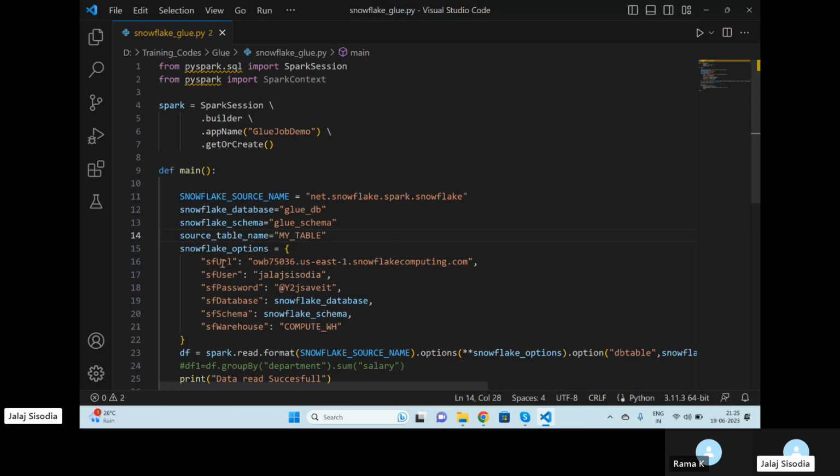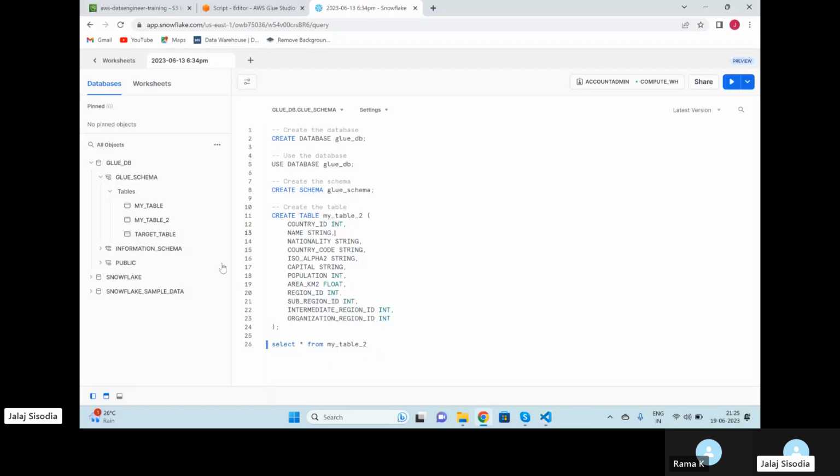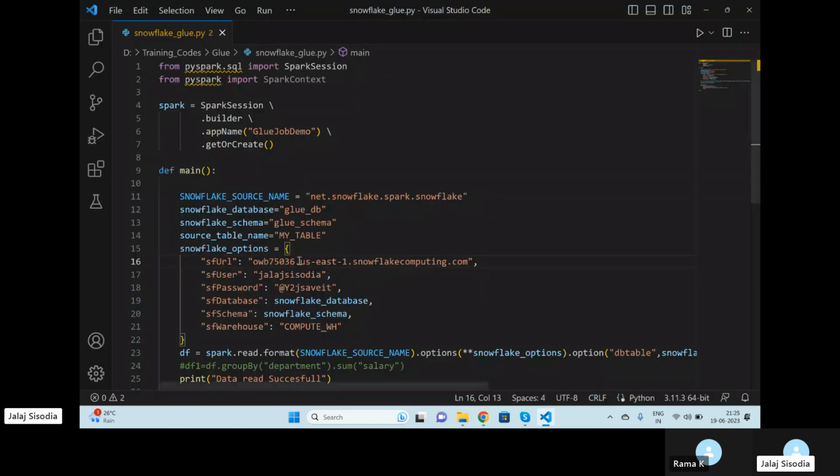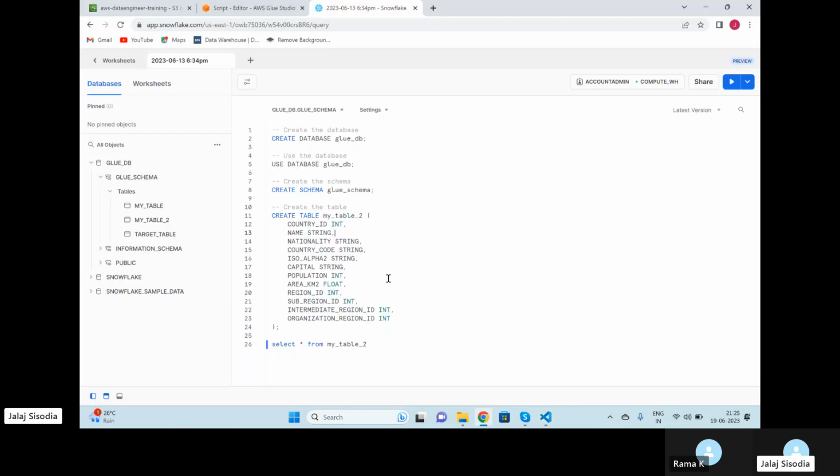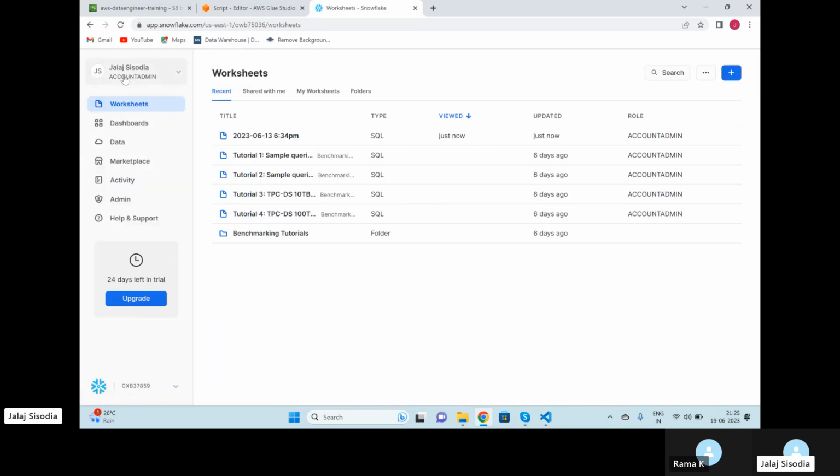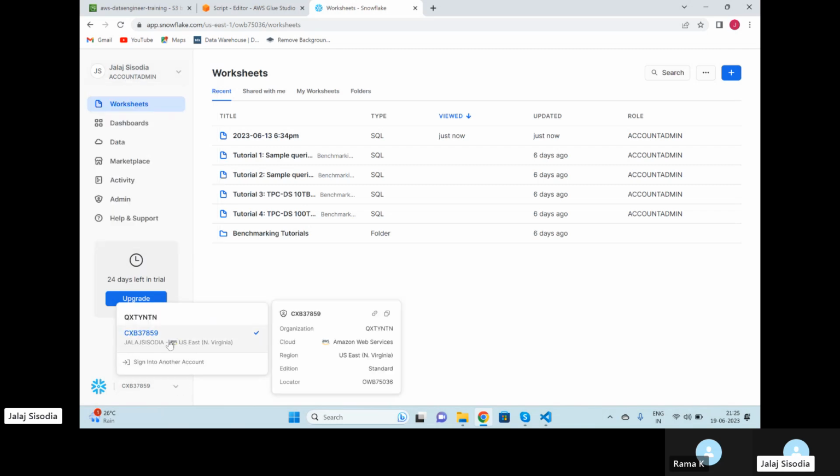Okay, Snowflake URL, you will get it from here. Basically, it's your account number, then your region, then snowflakecomputing.com. You can get it from here. Just go on your account admin. It is somewhere here. You click on this, and you can just come here and copy account URL.